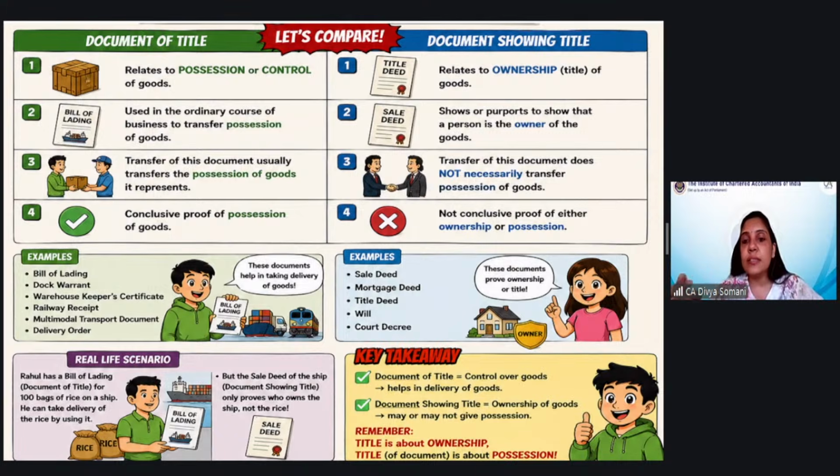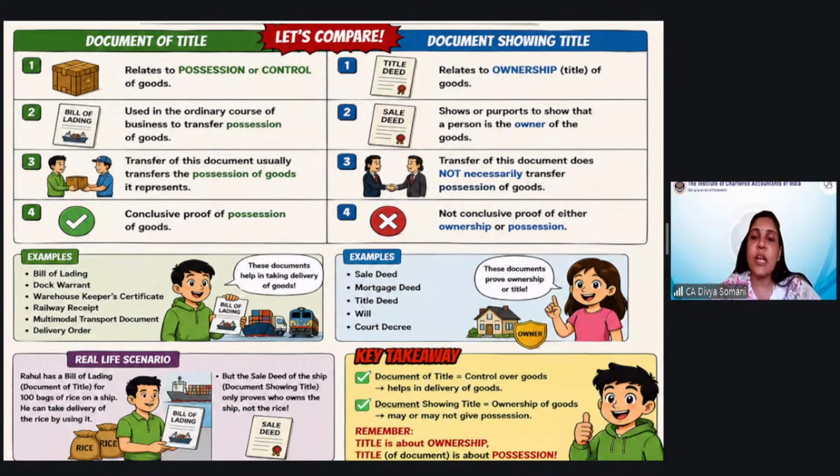So that certificate shows that you are the person who has good handwriting, or you are the person who has obtained first rank. So that certificate is basically the document showing title, because it shows that you are entitled for whatever is written there. Suppose you hand over that certificate wherein it was mentioned best handwriting to your sister or brother.